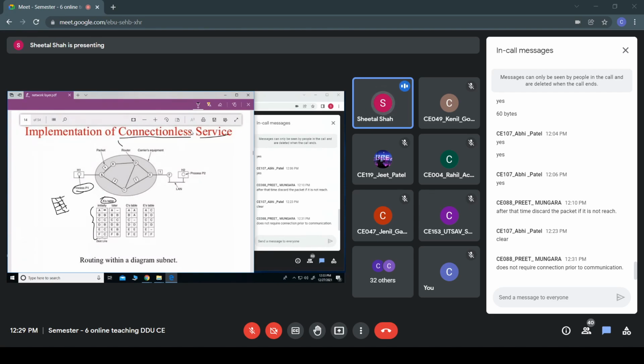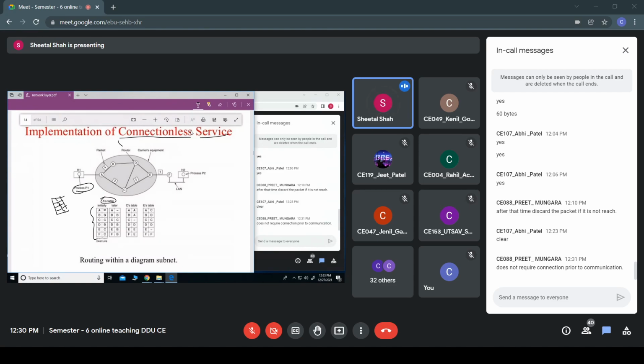So B can be reached with this, C can be reached directly. So this is the destination and through which it can pass. So that is shown here. C is the destination, C can be reached through C itself.